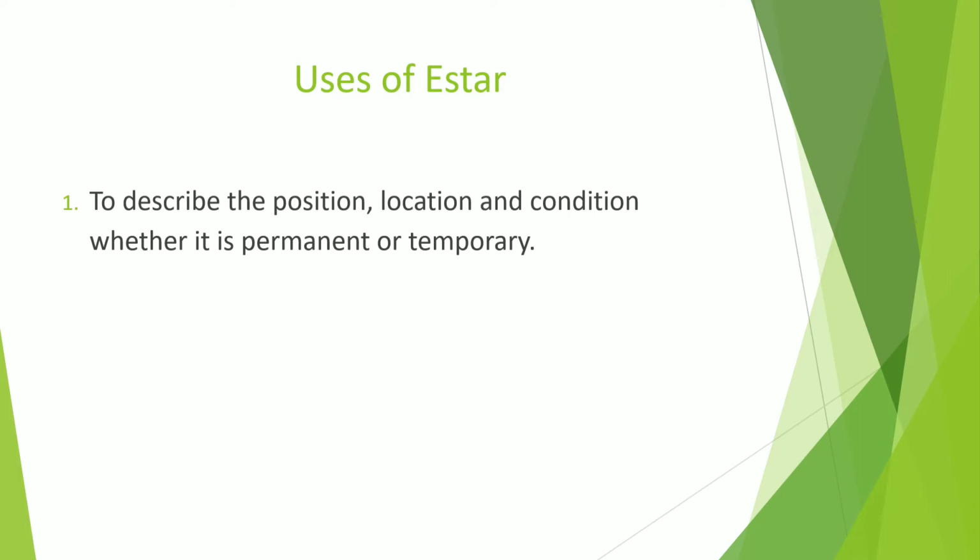My friend is in the United States, so that is his temporary position or location, right? Okay, what about the permanent location? The Eiffel Tower is in Paris, the Taj Mahal is in Agra, so that is called the permanent location of that thing. So, for location or position, whether it is permanent or temporary, we have to use the verb estar.